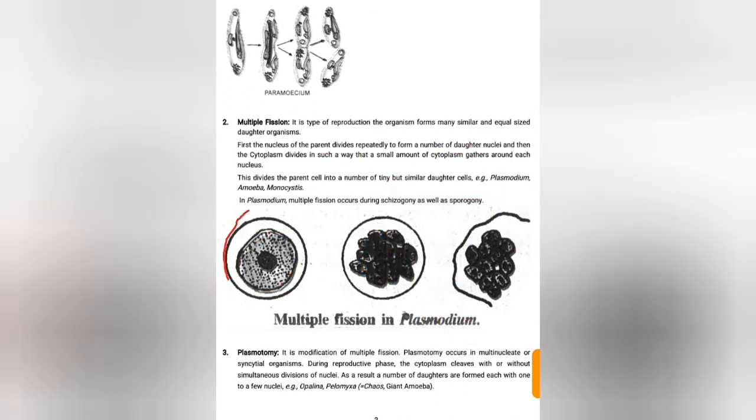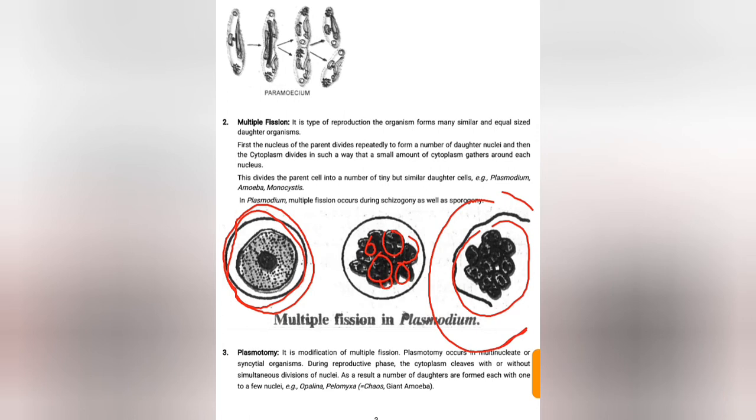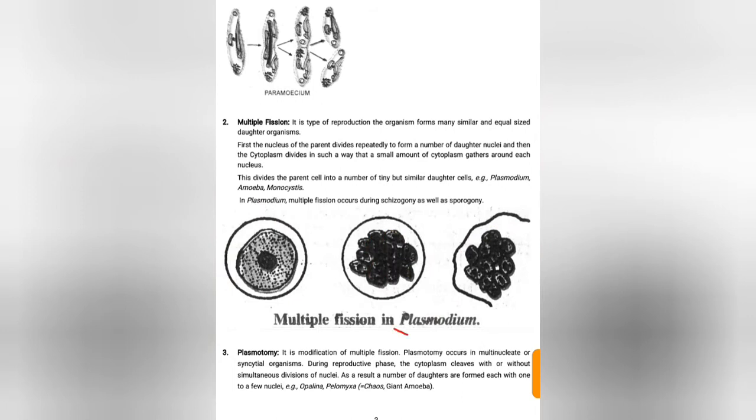So in multiple fission, the mother body first divides the nucleus, then the nucleus divides into multiple nuclei, then the cytoplasm divides. After that, cytoplasm gathers around each nucleus and it forms a cell. In Plasmodium, multiple fission occurs through schizogony as well as sporogony. This is the diagram of Plasmodium. See here, one single parent is present and the nucleus divides multiple times and it forms new individuals.